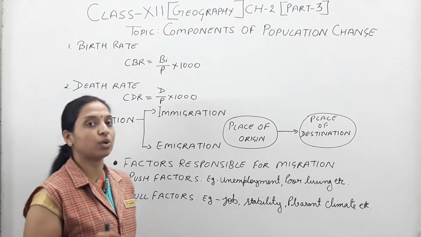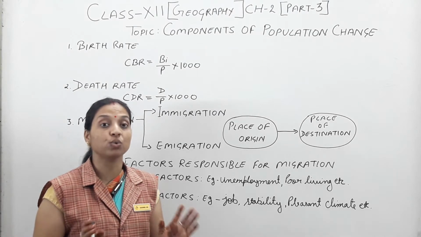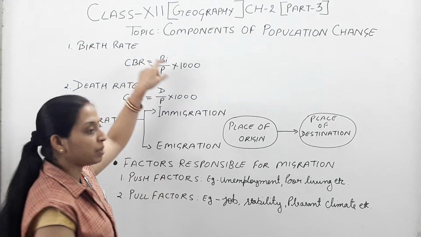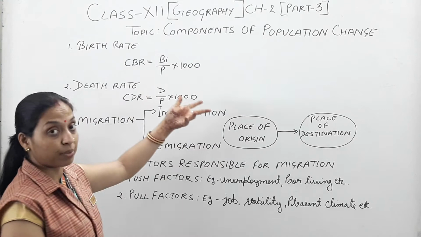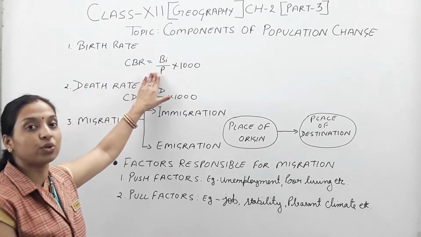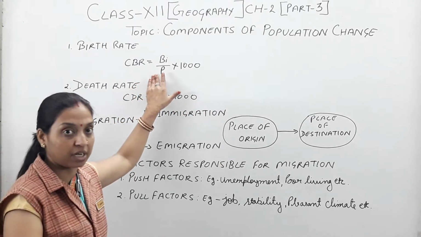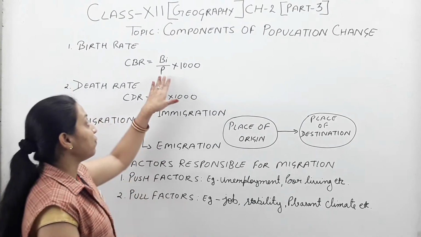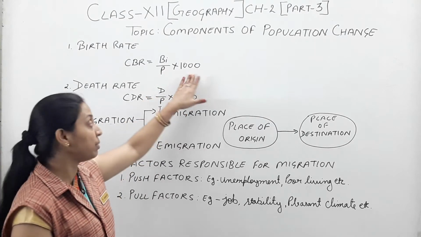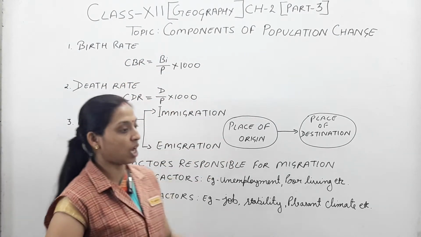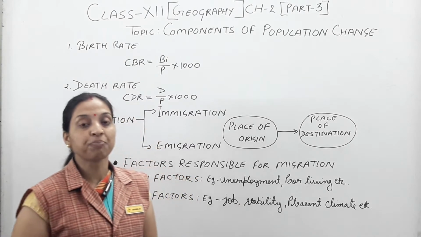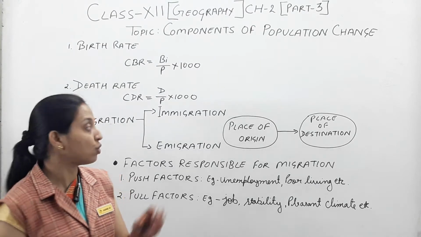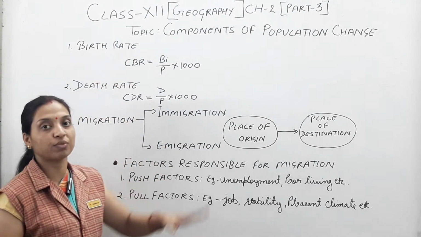Now with the help of one formula we find out how we calculate the crude birth rate from the population change. Here it is mentioned B, it means the number of births, the number of birth children, sorry for that, upon the total number of population of that particular mid time period, and we multiply with 1000. According to this formula, this is how we write the definition of the birth rate: in a year, the number of births per 1000 population. So in this way you have to write the definition of the birth rate.